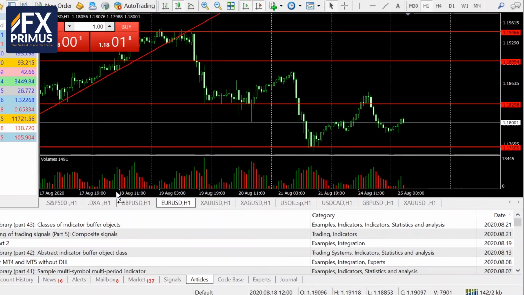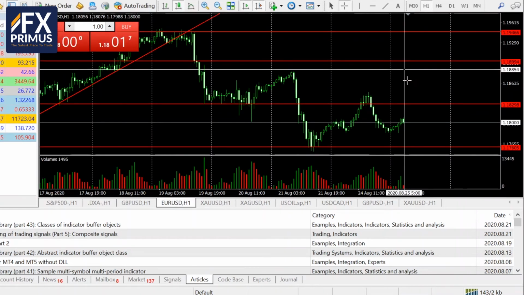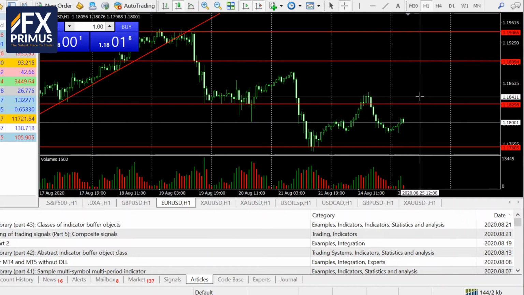Similar story for the euro dollar. If the US dollar weakens, we could see the euro dollar strengthen to test the next high. Initial resistance will be at 1.1829, which is about 30 pips to the upside, and the second resistance level will be here at 1.1841, at about 40 pips to the upside.